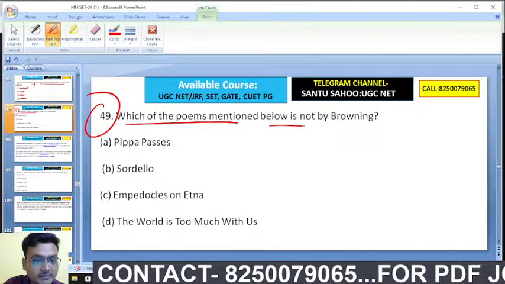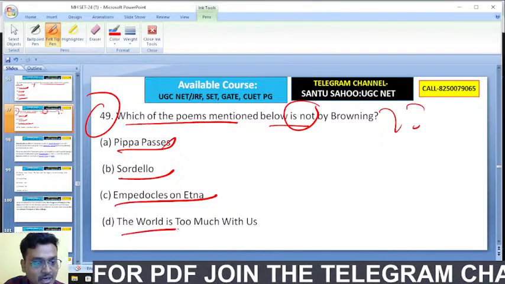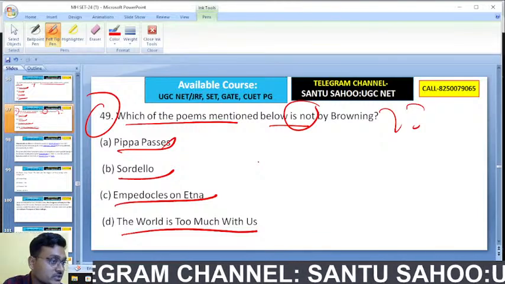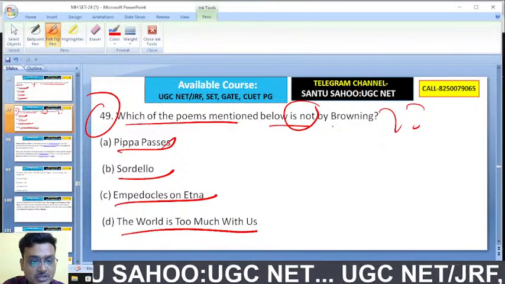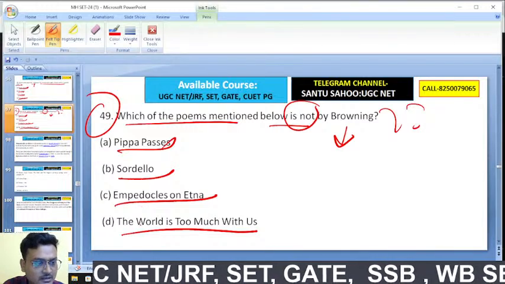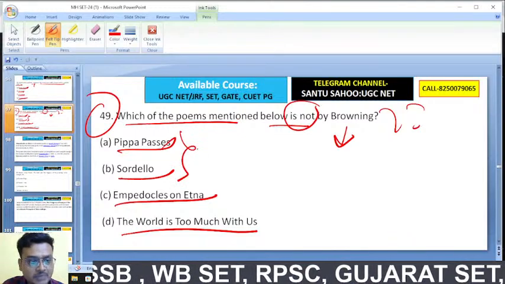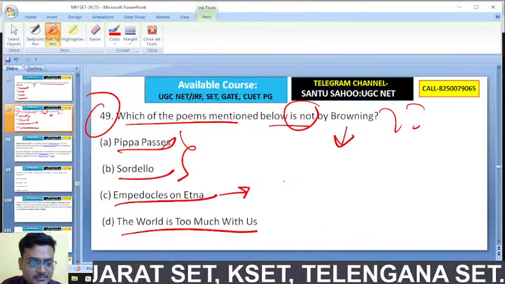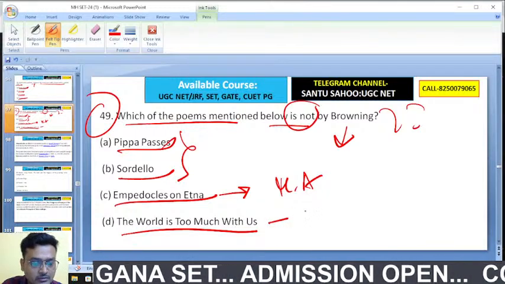Which of these poems mentioned below is not by Browning? Pippa Passes, Sordello, Empedocles on Etna, The World Is Too Much with Us. Pippa Passes and Sordello are both by Browning, whereas Empedocles on Etna is by Matthew Arnold, and The World Is Too Much with Us is by William Wordsworth.